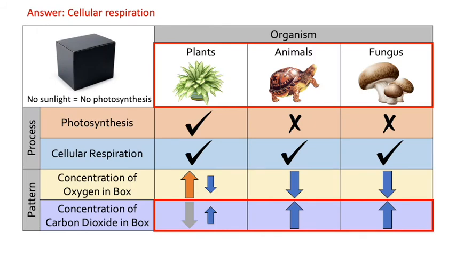Again, let's place this question in the context of the patterns and processes we've been talking about. The pattern we are observing in this case is the change in carbon dioxide concentration. And in this case, we're seeing an increase in carbon dioxide concentration. We would expect to see this increase if the organism inside were undergoing cellular respiration, since carbon dioxide is a byproduct of that process. So we can conclude that whatever is inside the box is undergoing cellular respiration.